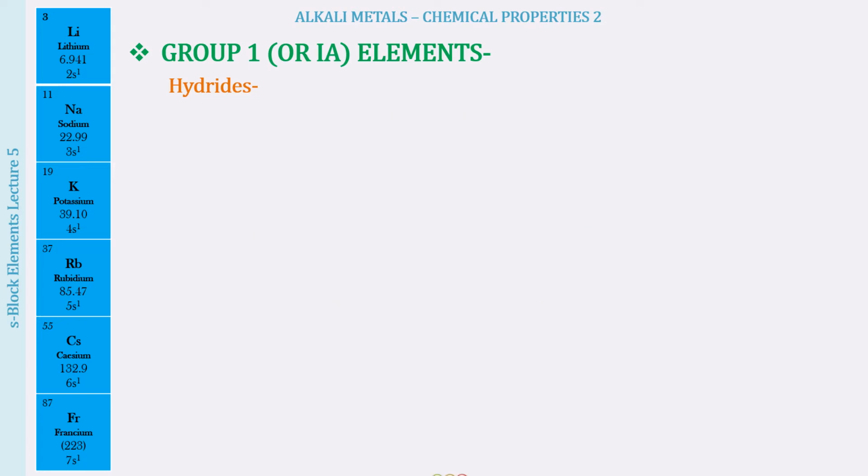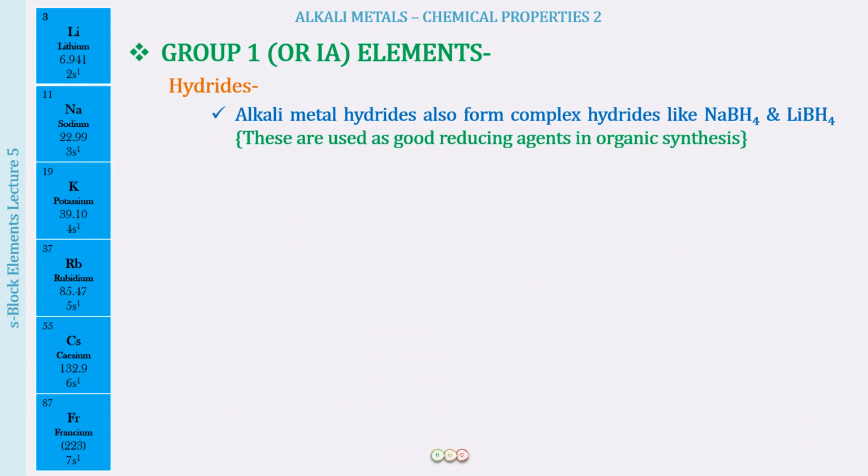Now these hydrides find a very important use in the synthesis of complex hydrides like sodium borohydride, lithium borohydride, lithium aluminium hydride, and all of these are very good reducing agents which we use in organic synthesis. So you will be studying a lot about these inorganic reactions where all they are going to be used. Therefore, the synthesis of these happens from alkali metal hydrides, and alkali metal hydrides we are getting from the alkali metals. So all this is a related study which I'm just putting together for you.